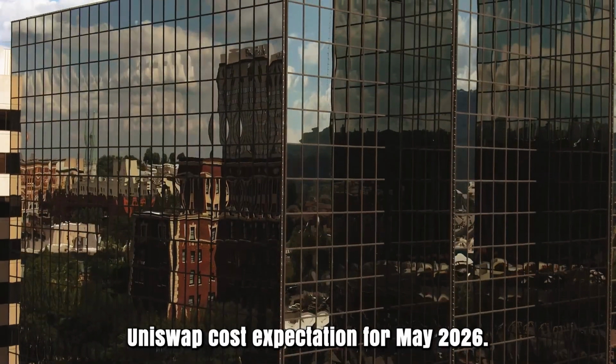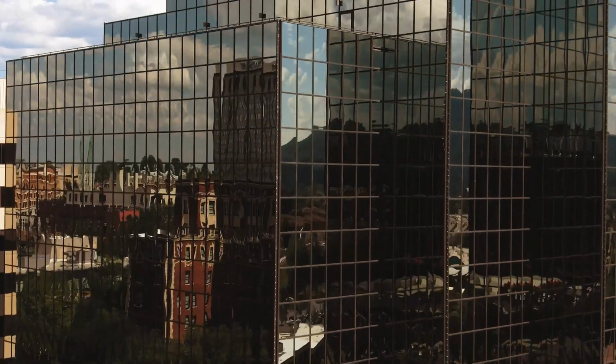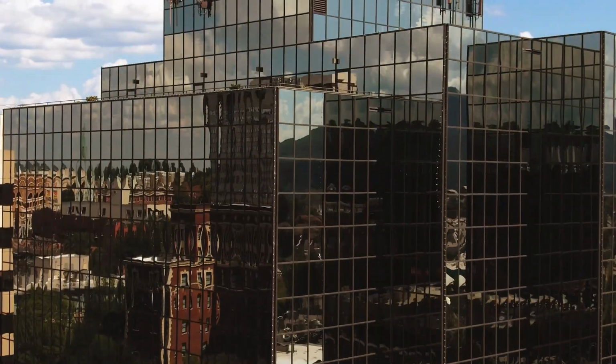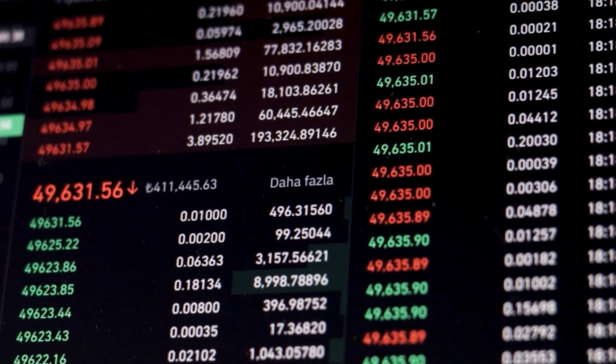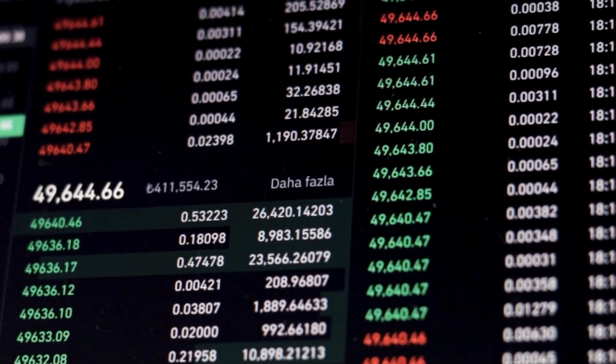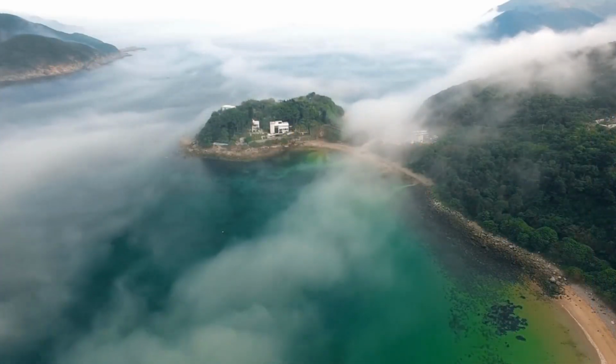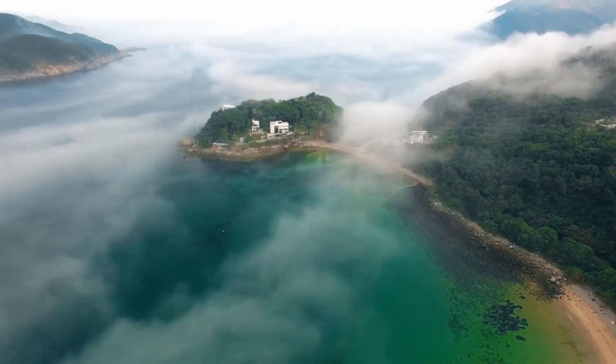Uniswap price prediction for May 2026. At the outset priced at 782 rands. The high price is 782, while the low price is 668. They arrived at the midpoint price of 738. Uniswap price conjecture toward the month's end is 718.